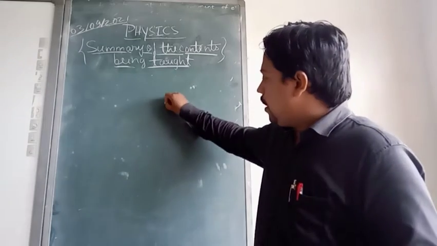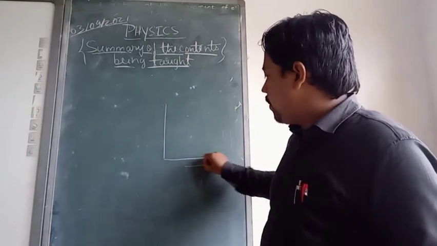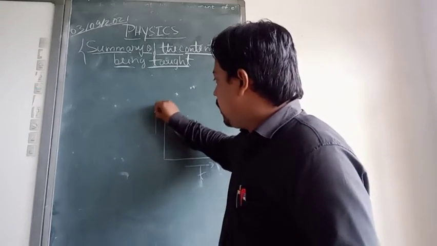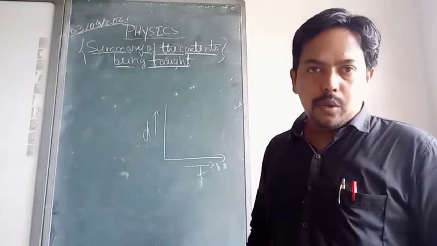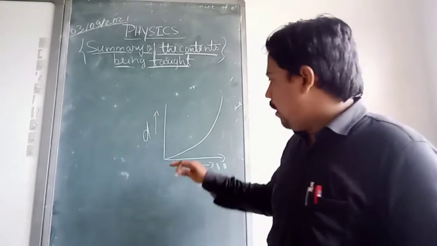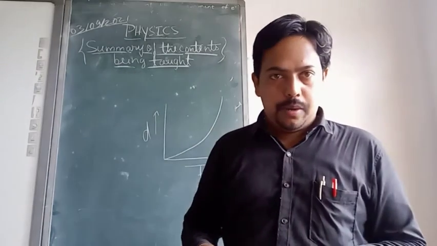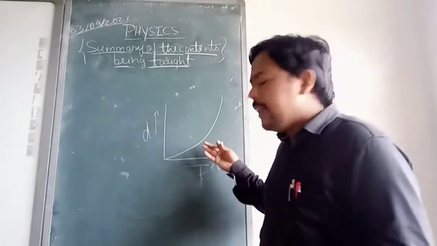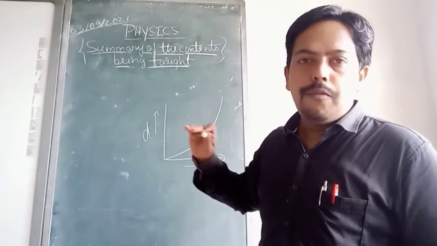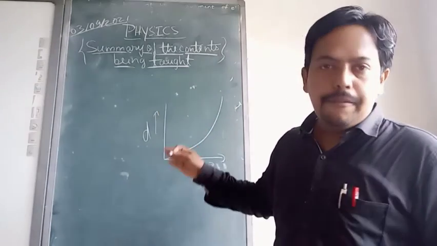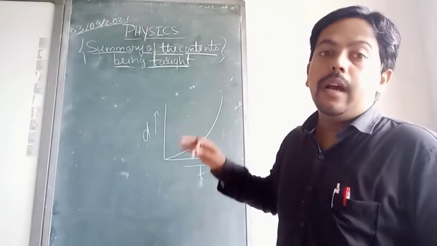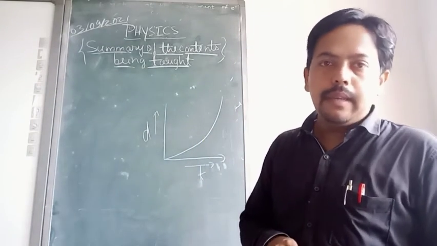For example, if such type of motion has been given to us, for example, this is time and this is displacement, and a body is doing this type of motion, that is non-uniform motion. This curve shows the body is doing a non-uniform motion. If it would have been a straight line, then I would have said that the body is moving in a constant motion, in a uniform motion. But here the case is different. So we can say that a body is doing a non-uniform motion.